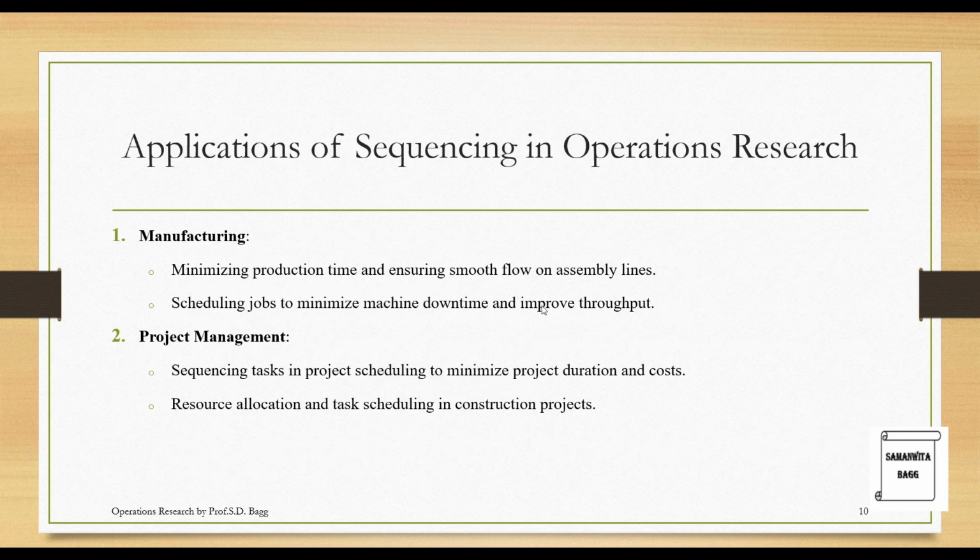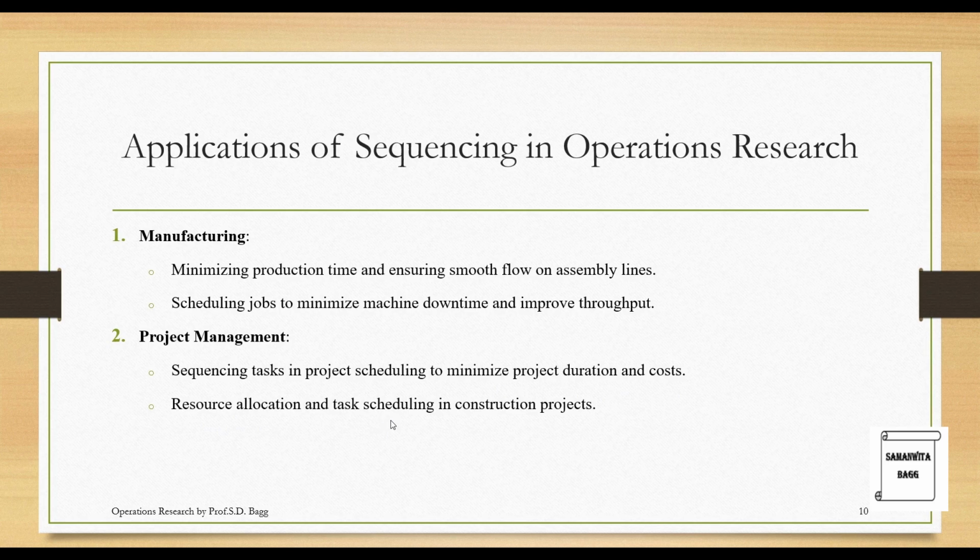Applications of sequencing in operations research. It is used in manufacturing, minimizing production time and ensuring smooth flow on assembly lines, scheduling jobs to minimize machine downtime and improve throughput. So you want to reduce the idle time of the machine, that is the downtime, and you want to improve your production rate. Project management: sequencing tasks in project scheduling to minimize project duration and cost. So this is what you want to achieve.